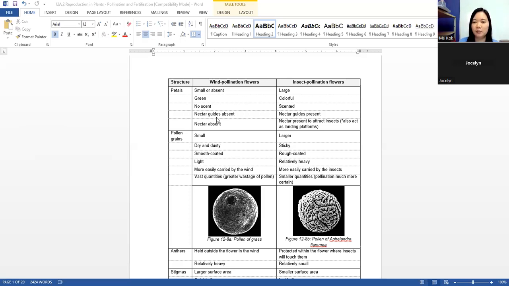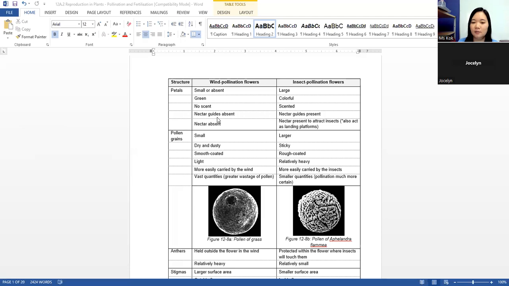So the purpose of the insect visiting the flower is not to help pollinate, it is to collect nectar. Nectar is like food for the insect. Collecting nectar is like the full-time job, and collecting the pollen is the part-time job.